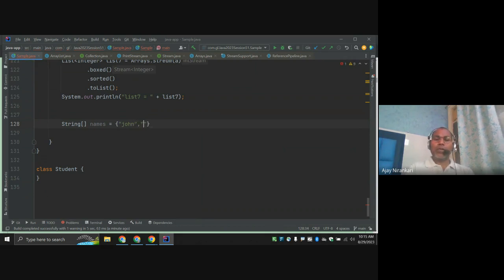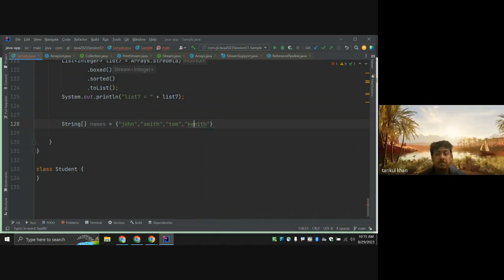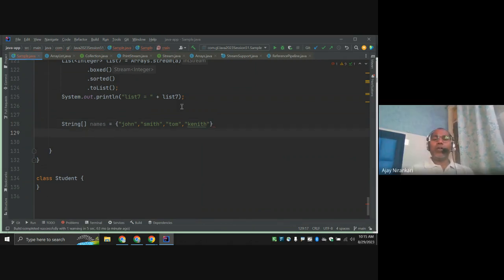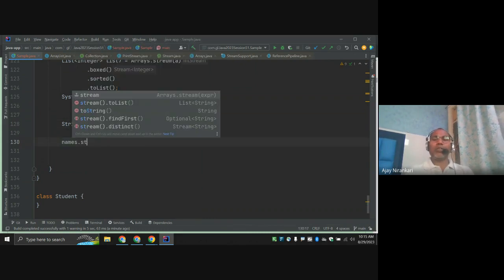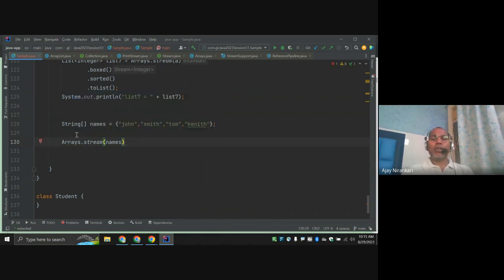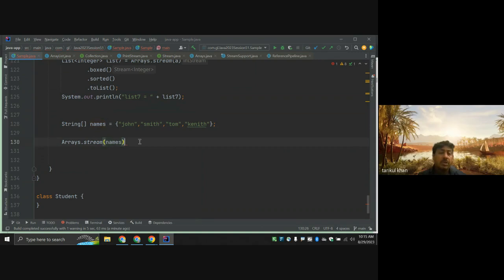And here have some names, maybe John, Smith, comma, Tom, comma Kenneth. Okay, any name you have, right? And now here I want kind of a stream processing. So see, as mentioned, I am going to say Stream.stream. So here say this array's dot to stream, right?